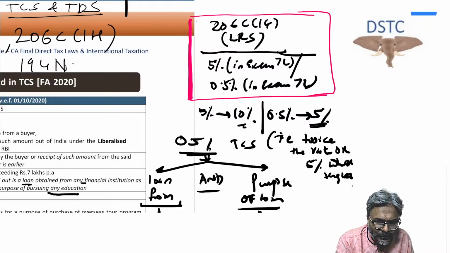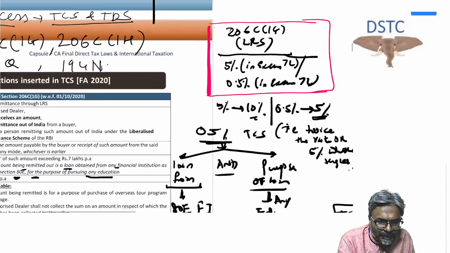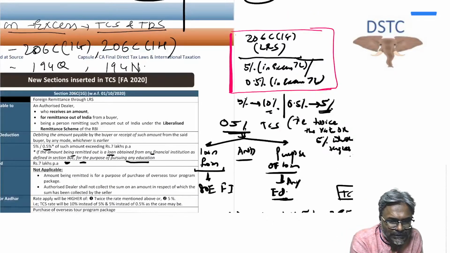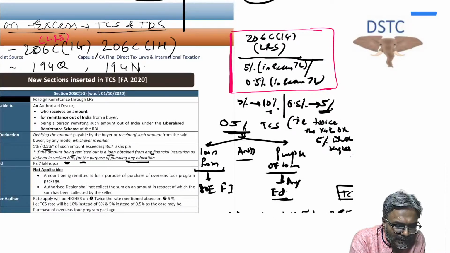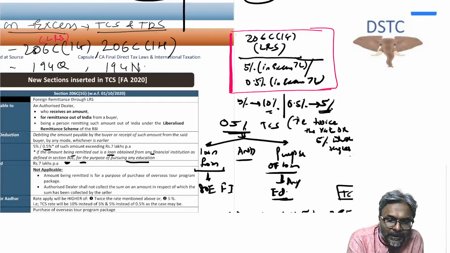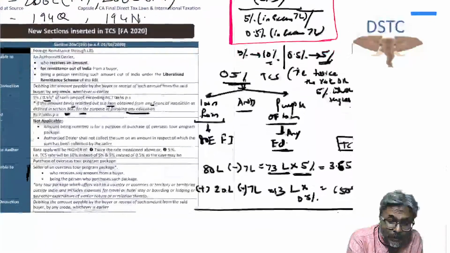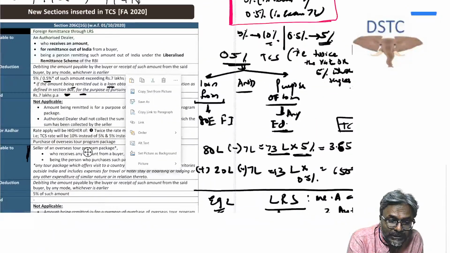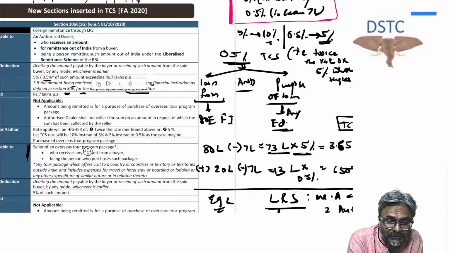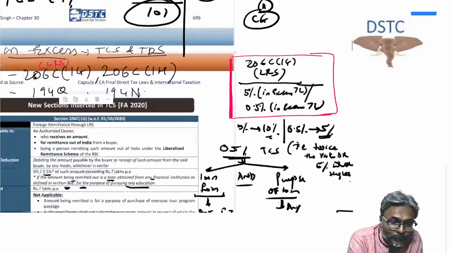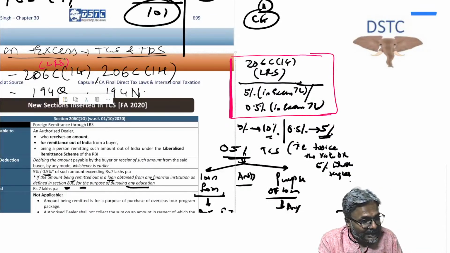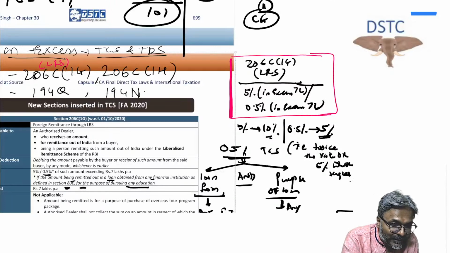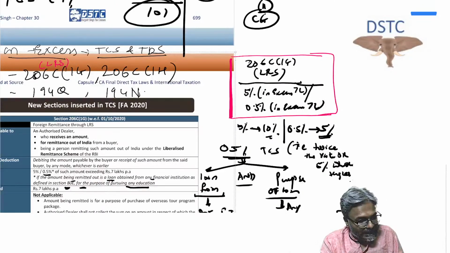This is LRS, we are talking about the LRS. So 5%, this 206C(1G). Students, can you just write LRS over here? Because there is a tour operator provision. Please write 206C(1G) only for the LRS scheme, not for the tour operators' overseas tour program. For that overseas tour program, this concept will not be applicable. So I have written 206C(1G) only for LRS. Only in that will the excess be applicable.